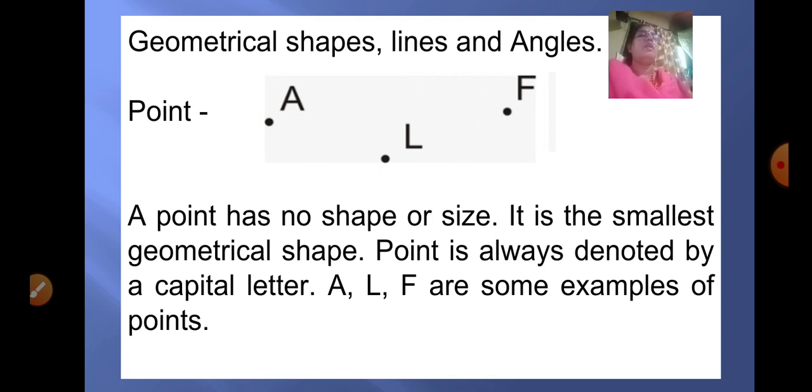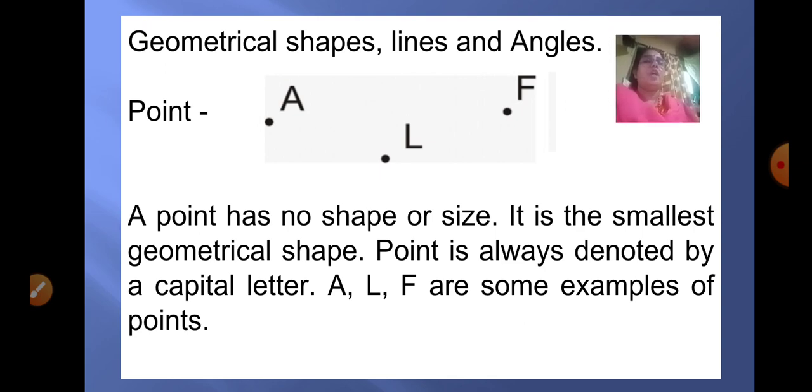The first one is a point. Now a point, you can say, is just like a dot which does not have a shape or size, and it is also the smallest geometrical shape. Point is always denoted by a capital letter. Now here point A, point L and point F are some examples of points.